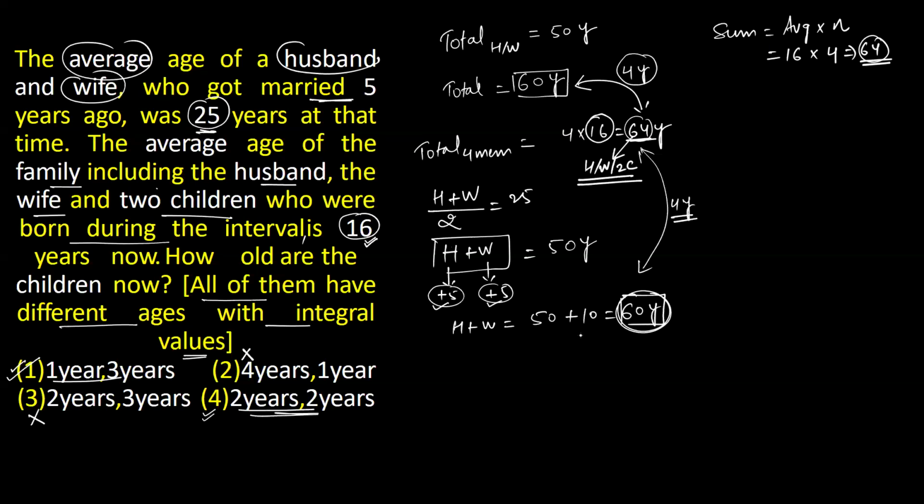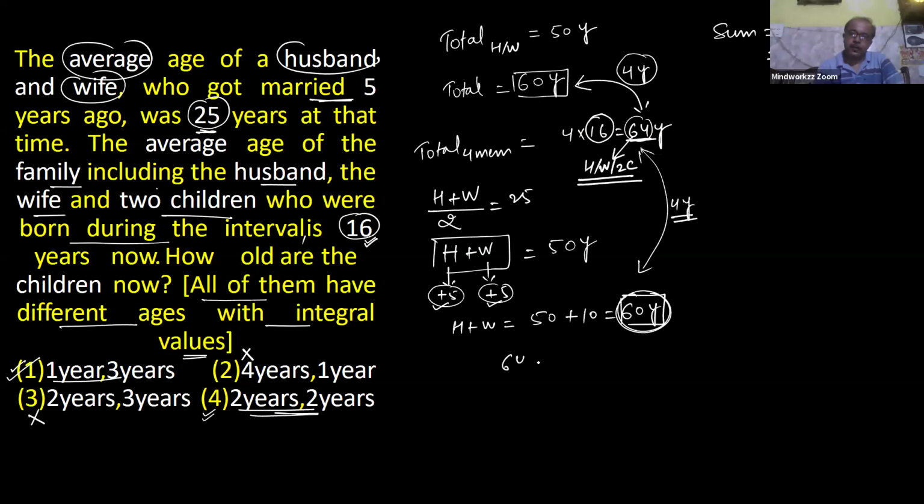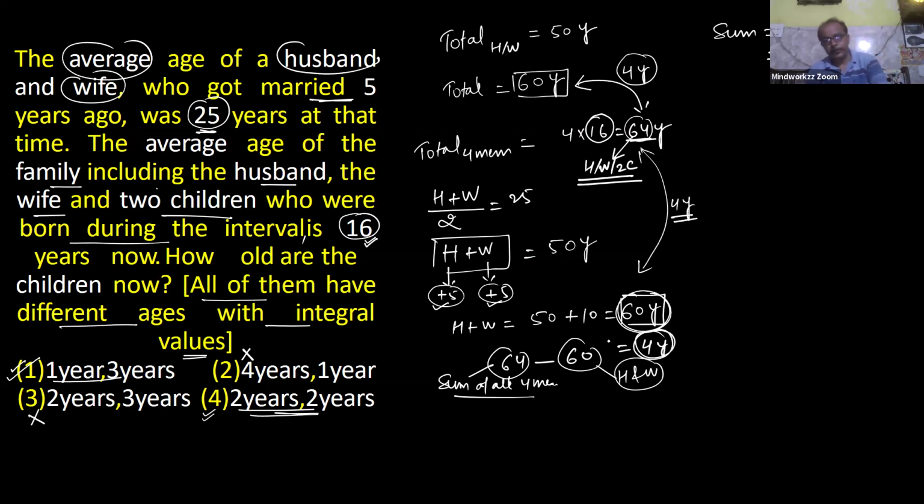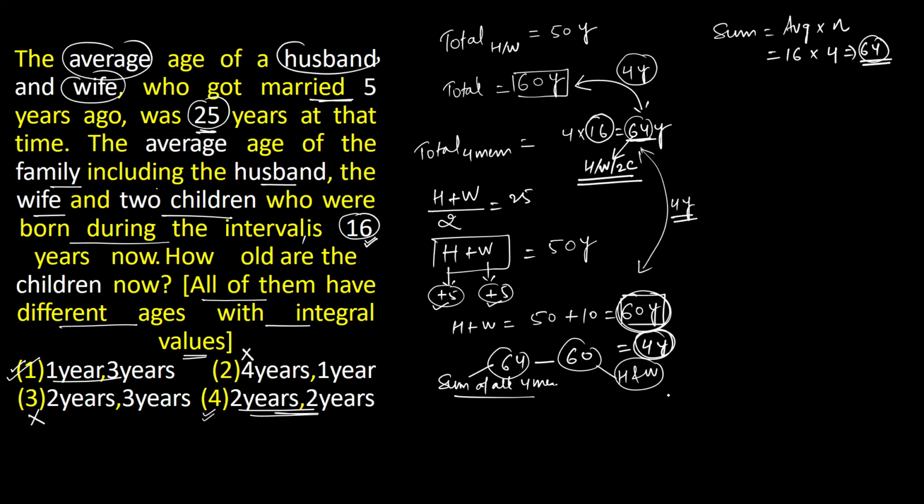Actually, that's how. 4 is the difference of 64 and 60. This is the sum of all 4 members, and this is the sum of only husband and wife. So if you subtract these two data, now you get 4 years. And this 4 years is the total of 2 children. Okay. So what's the answer, sir?